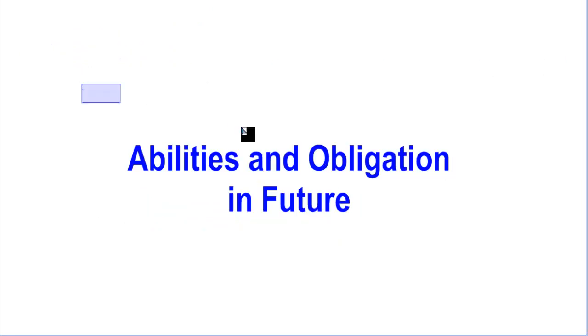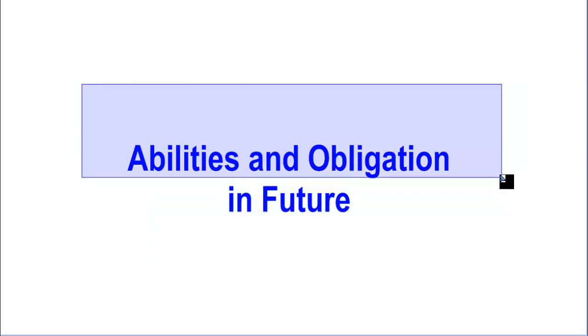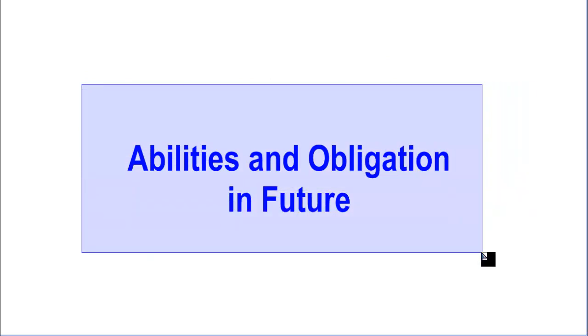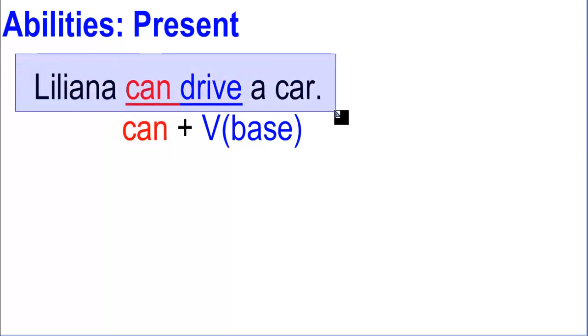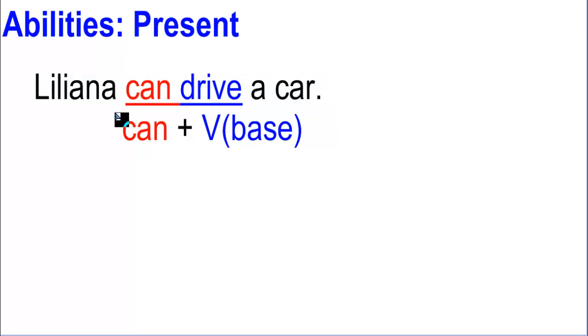Okay, now let's continue with the new thing. We're going to check today abilities and obligation in the future. So first of all, let's remember how to use these different structures. For example, if you want to talk about abilities, you can use the modal can. For example, Liliana can drive a car. That's something she can do, that she has the ability in this moment. The structure is the modal verb can and the verb in base form. Okay, this is a modal.